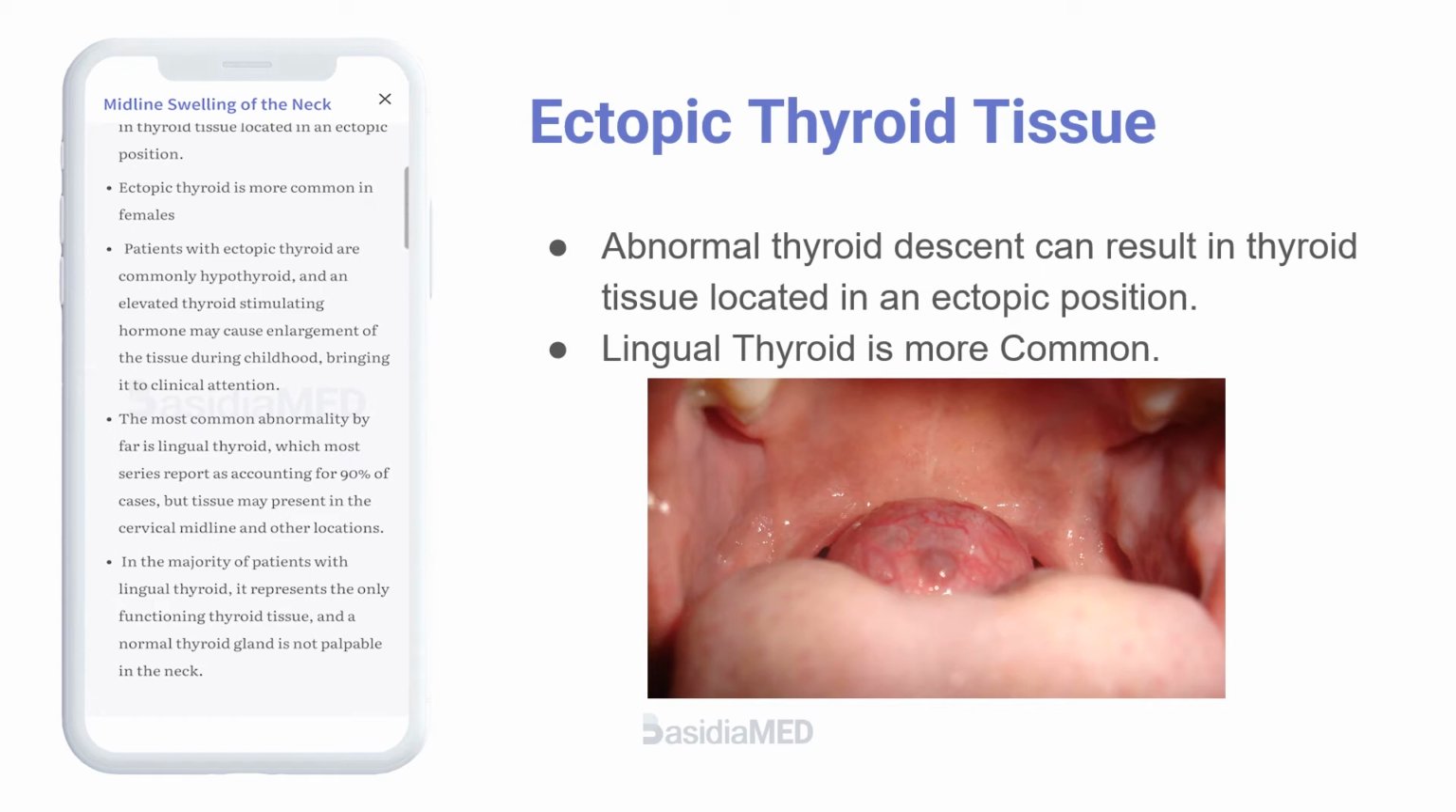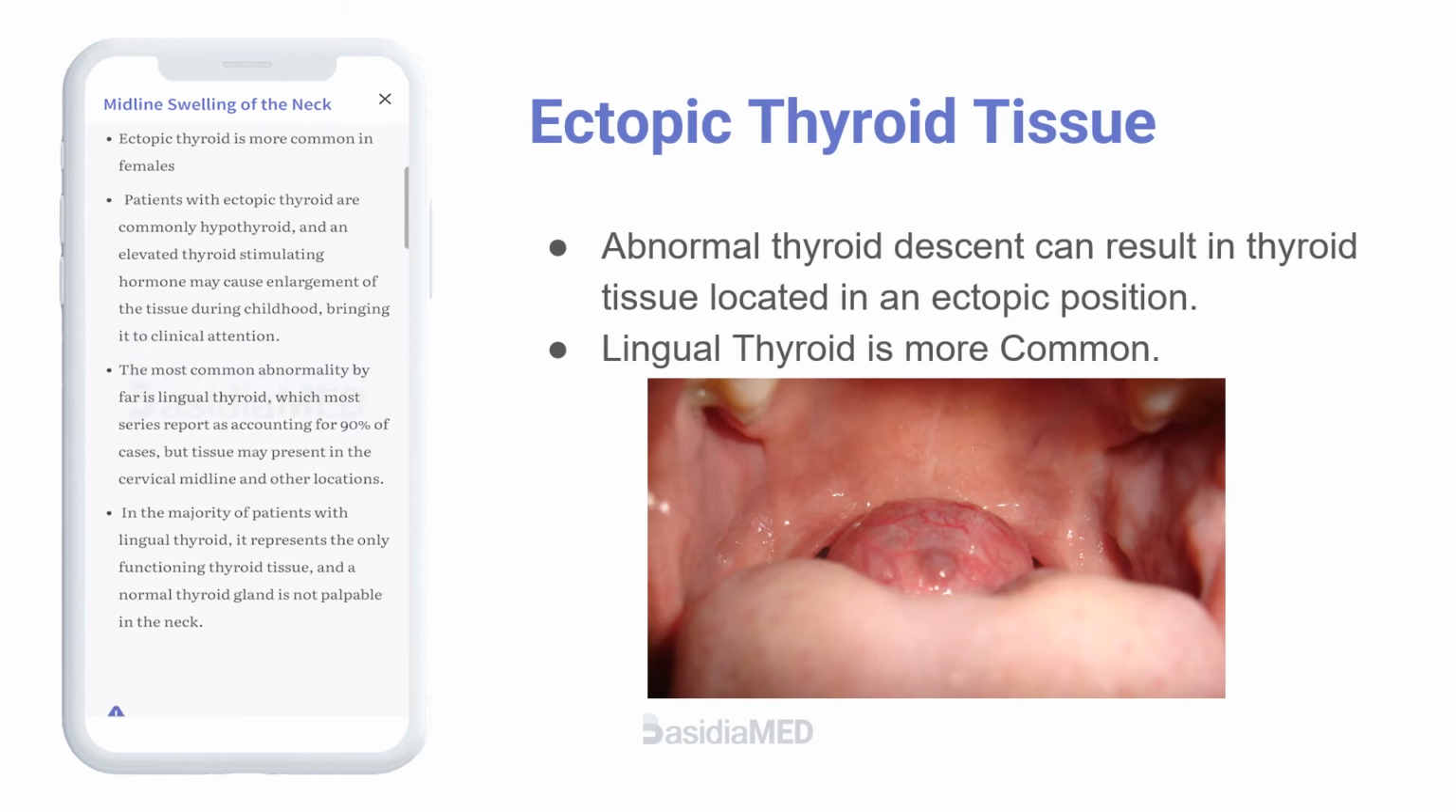The most common abnormality by far is lingual thyroid, which most series report as accounting for 90% of cases, but tissue may present in the cervical midline and other locations. In the majority of patients with lingual thyroid, it represents the only functioning thyroid tissue, and a normal thyroid gland is not palpable in the neck.